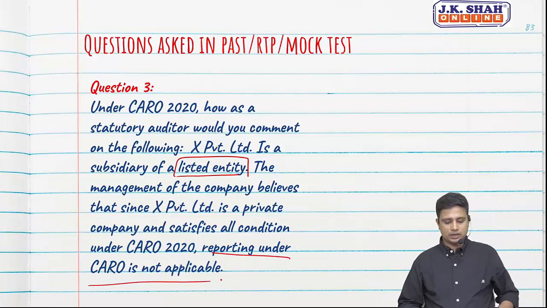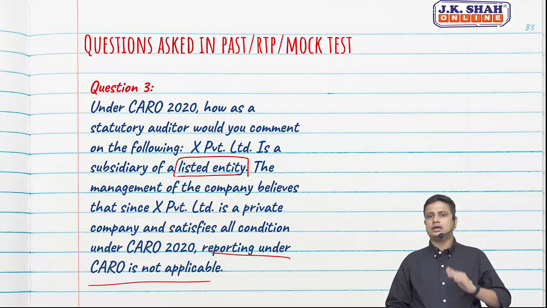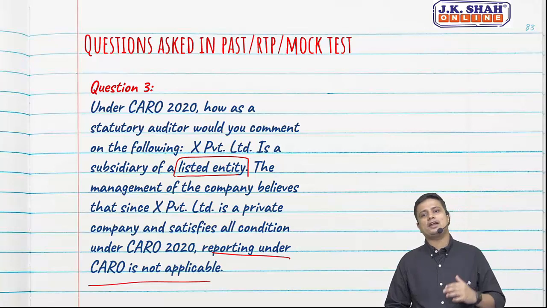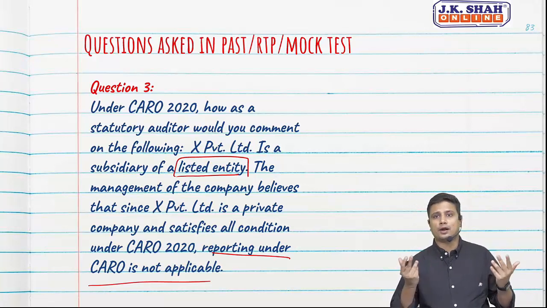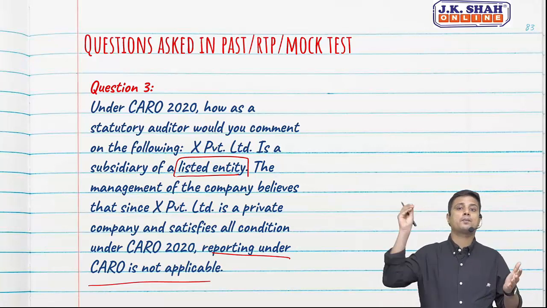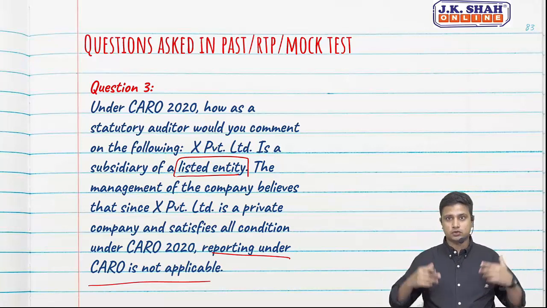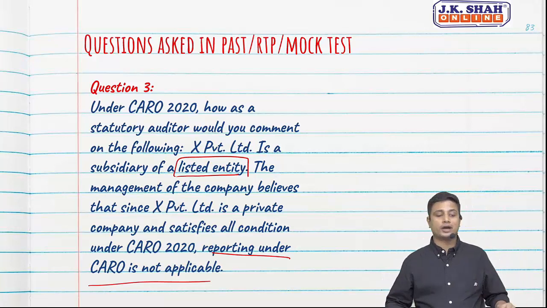So what they are trying to say is, X is a private limited company satisfying all the conditions, that is, the paid up share capital and reserves is less than 1 crore, borrowings is less than 1 crore, and turnover is less than 10 crore. It might get annoying, I am repeating the same thing again and again, but it is the most frequently asked question, so you need to remember this limit. So repeat it again and again with me, don't get annoyed.